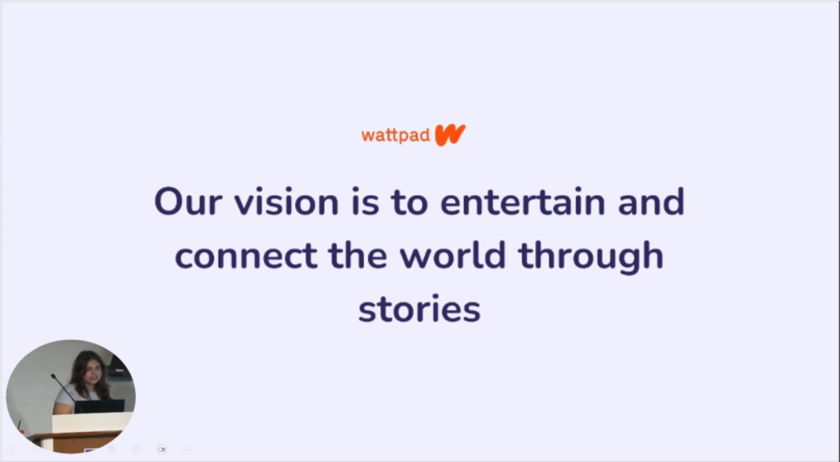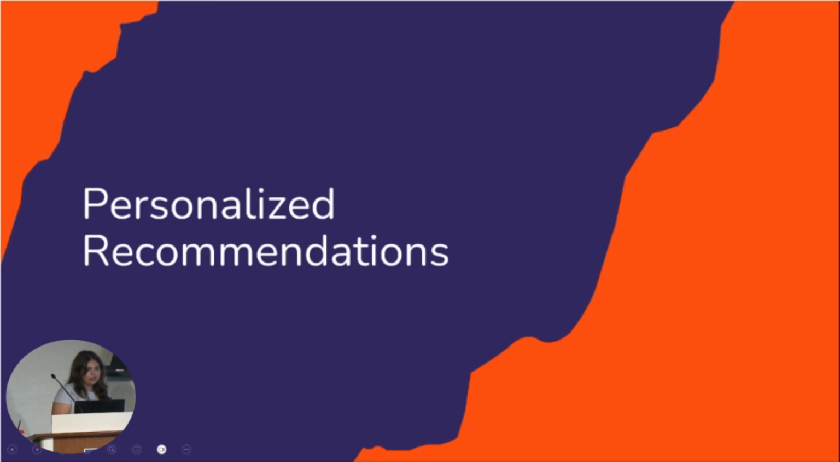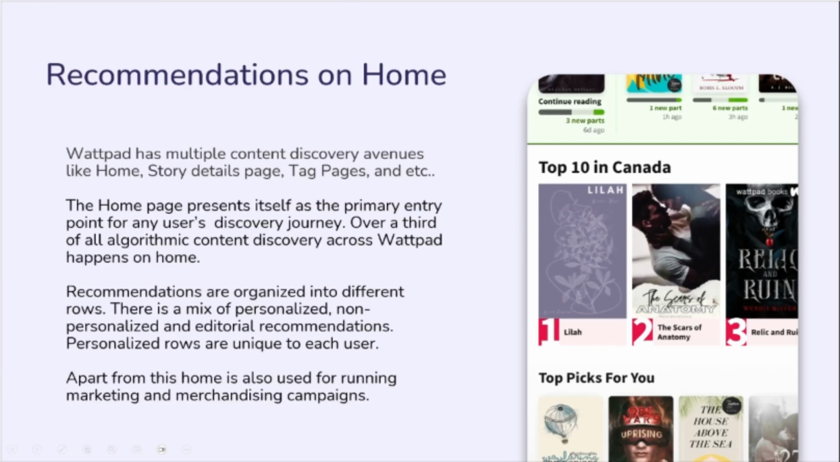All of the work that we do is rooted in our vision to entertain and connect the world through stories. So before I dive into personalized recommendations as the main topic, I want to talk a little bit about why we chose the homepage as the place to optimize the recommendations. There are two main reasons. The first is that home is the primary point of content discovery for a user. That's where they enter whenever they log in. And the second is, even though we have recommendations in all the other areas of the app, the homepage houses over a third of the algorithms and the personalized recommendations. And so it makes it a really powerful place to enable content discovery.